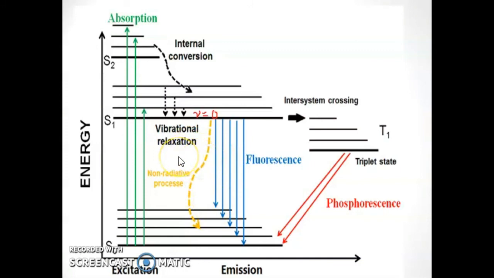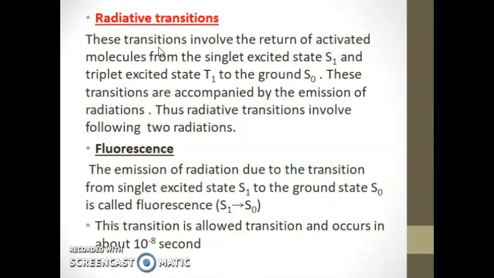It is a radiative emission. That is, radiation of appropriate frequency is emitted here. Hence, it is called radiative emission. That is called fluorescence. Radiative transitions involve the return of the activated molecules from the singlet excited state S1 and triplet excited state T1 to the ground state, that is S0. These transitions are accompanied by the emission of radiations. Thus, radiative transitions involve the following two radiations.